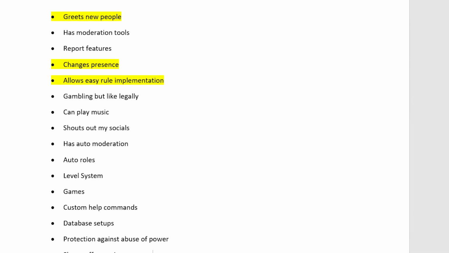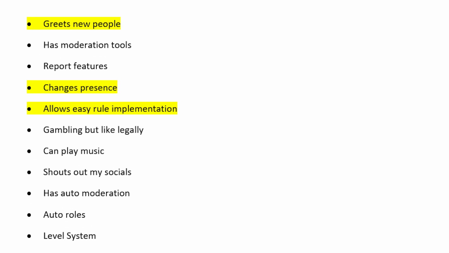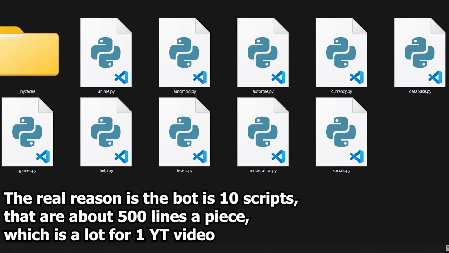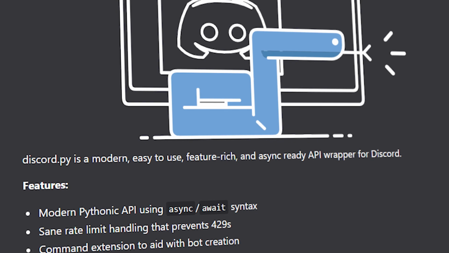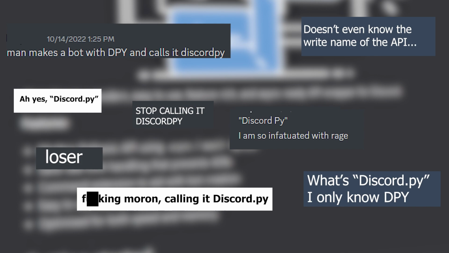I'm going to be adding in its previous features eventually, but for now I want to squeeze as many YouTube videos as I can out of this. For the bot, I'm going to be using the API library DiscordPy, and if I get one more single comment about how I say its name wrong, I swear.